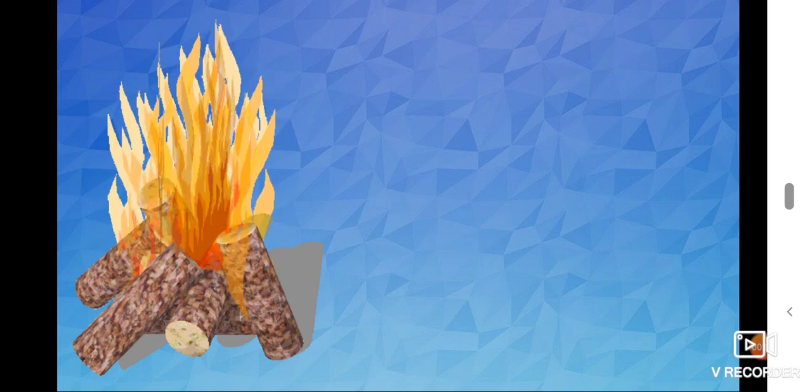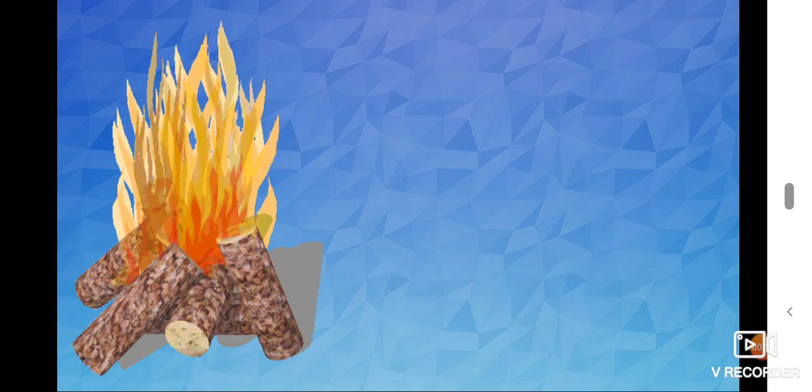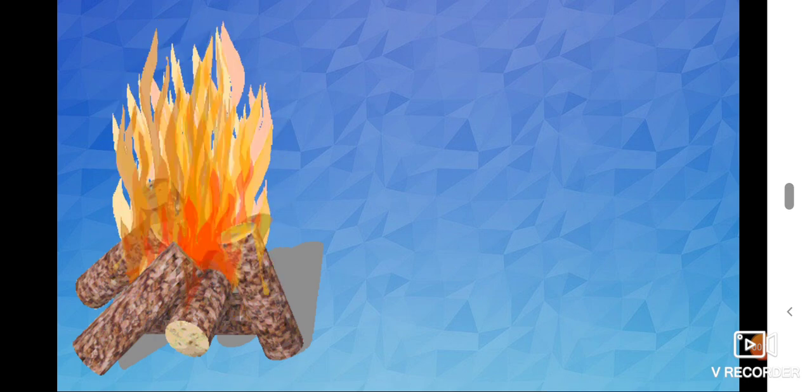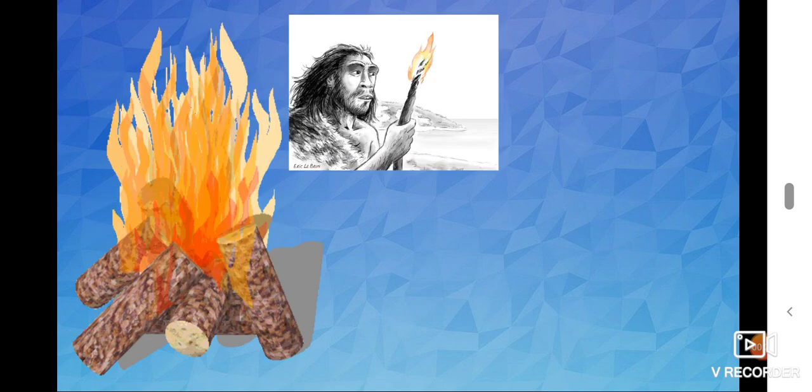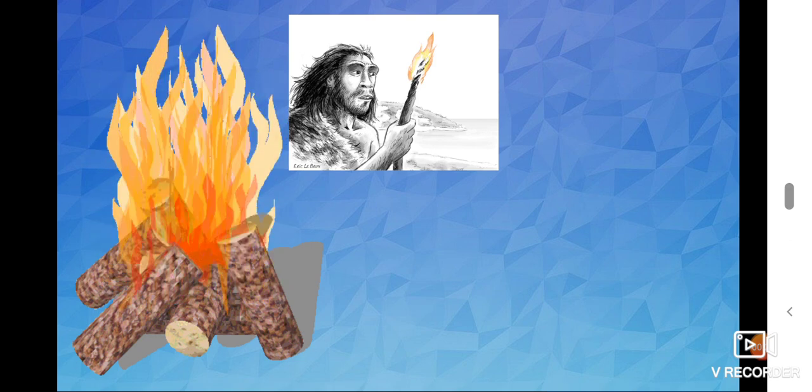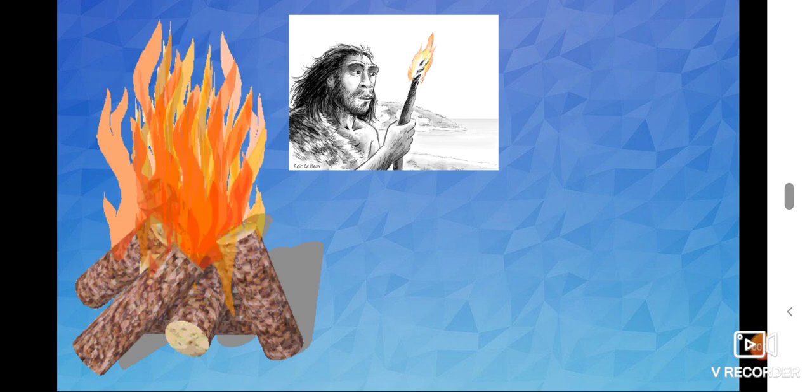Burning of wood. Wood burns with flame, isn't it? Today, we are going to discuss this burning process. In history, the discovery of fire had a great impact. From that day till now, we depend on the burning process. How do we depend on the burning process? Do you have any idea?